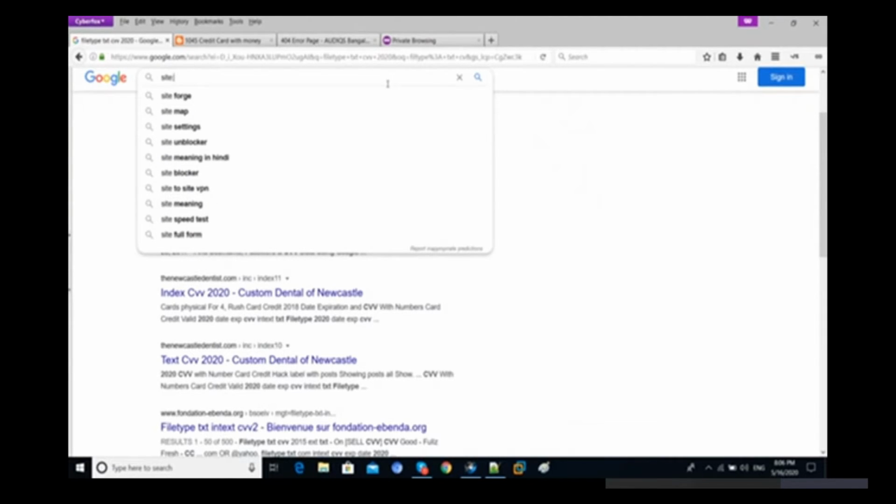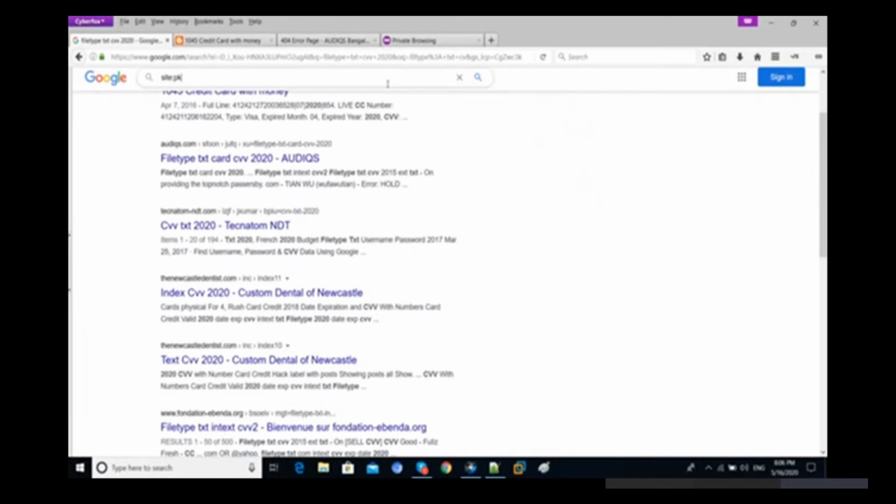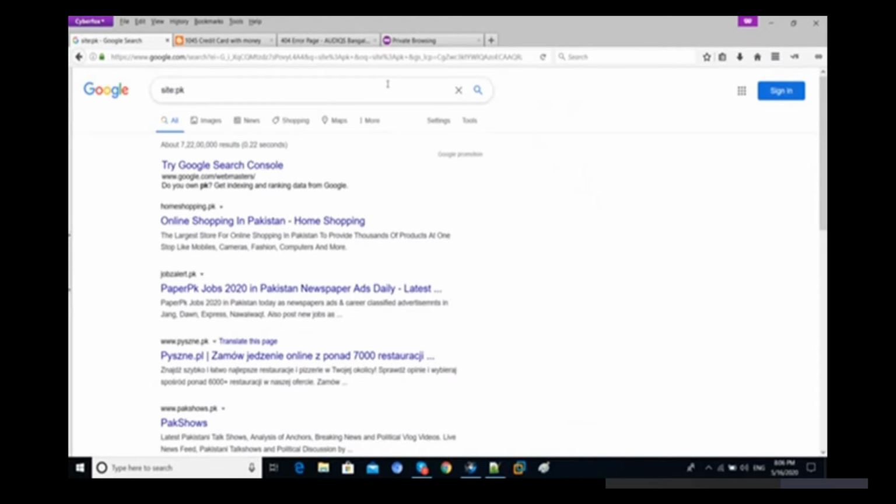I want to find out exactly site, and then some PK websites. If you want to find PK websites, you can just search site:pk, and now you will get all websites from Pakistan, right? You can see we are getting homeshopping.pk, jobalert.pk, Parkshows.pk. So we are getting all websites from Pakistan, right?